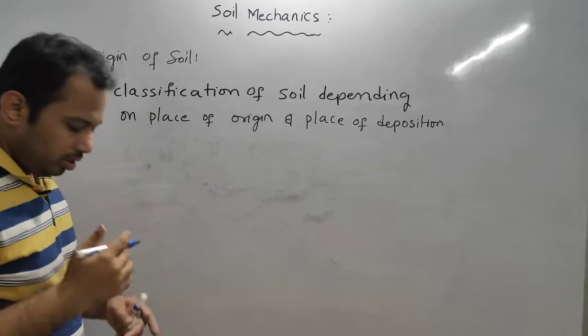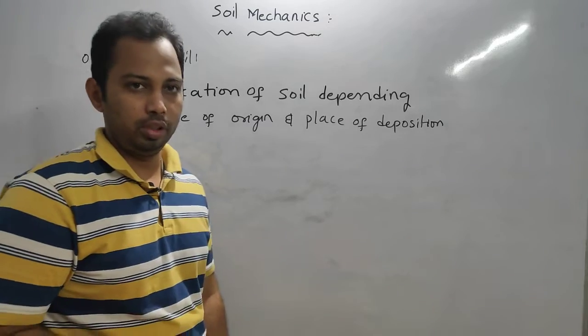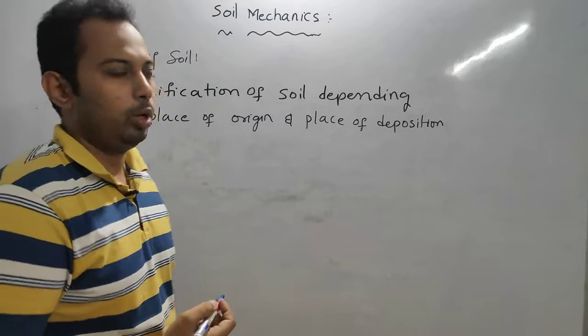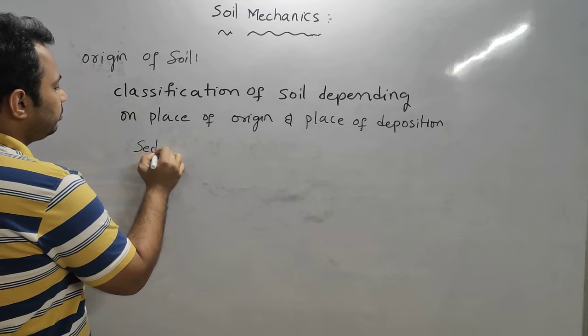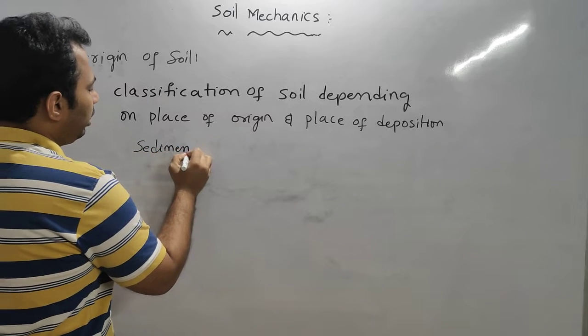When the place of origin and place of deposition are different, then we call it sedimentary soils.